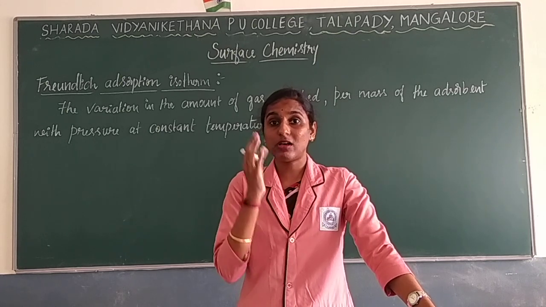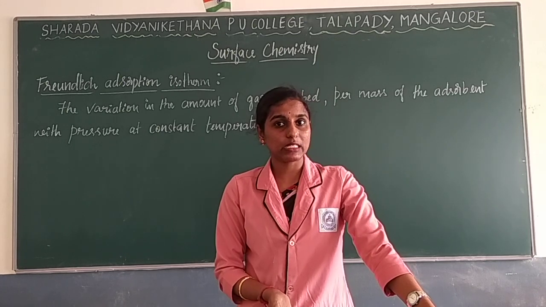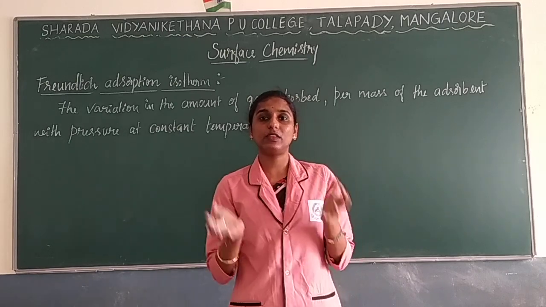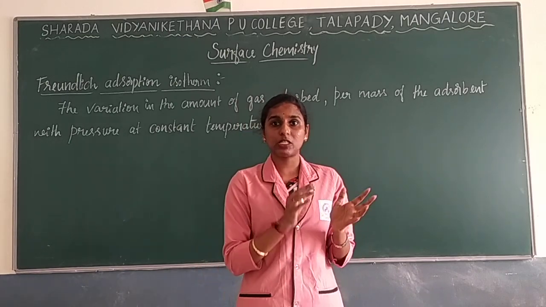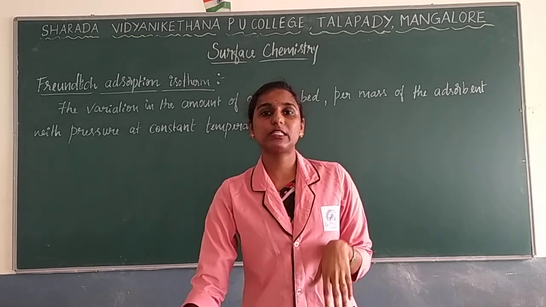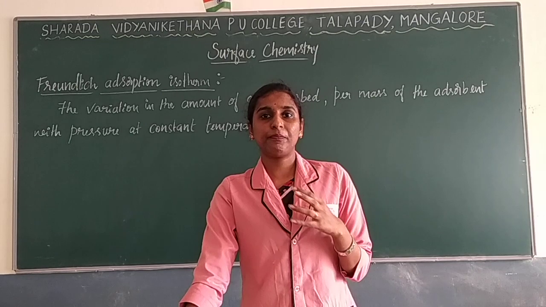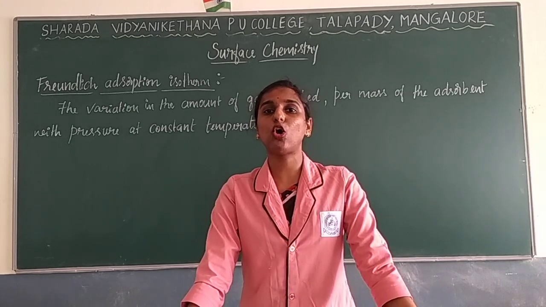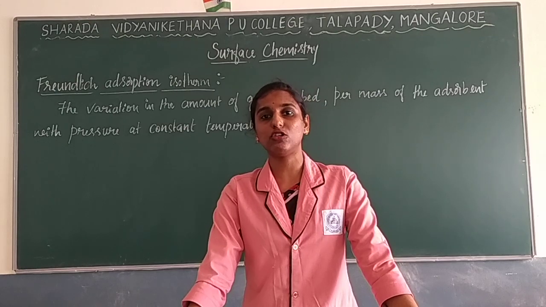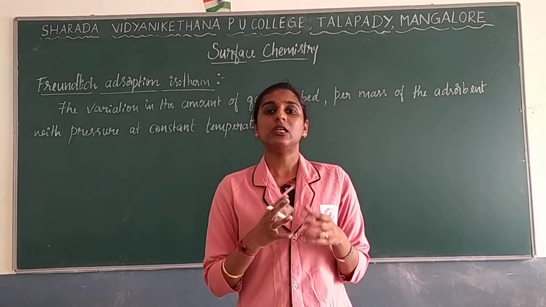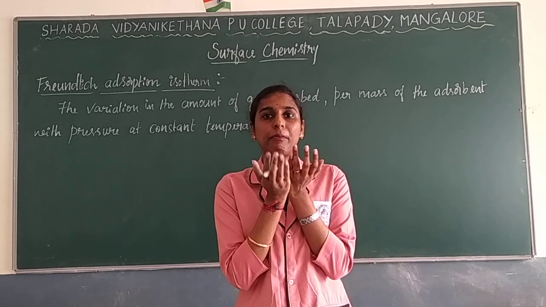Some more concepts we have learned under physisorption and chemisorption. Now I will tell you the examples. A simple example for physisorption is the gas mask used in coal mining. The people who go to work in coal mining wear a gas mask.